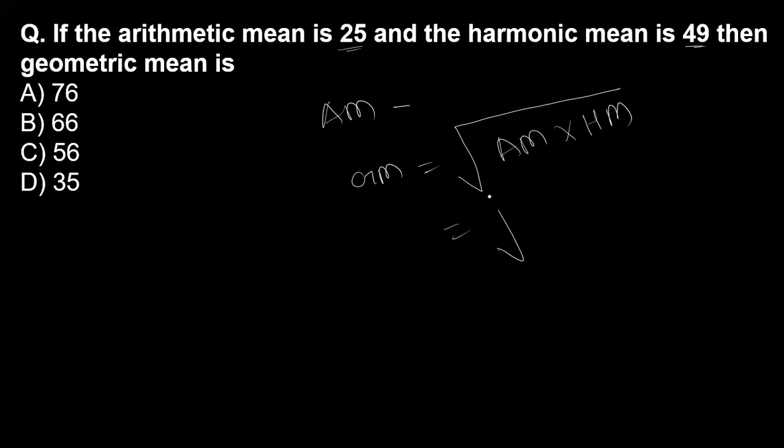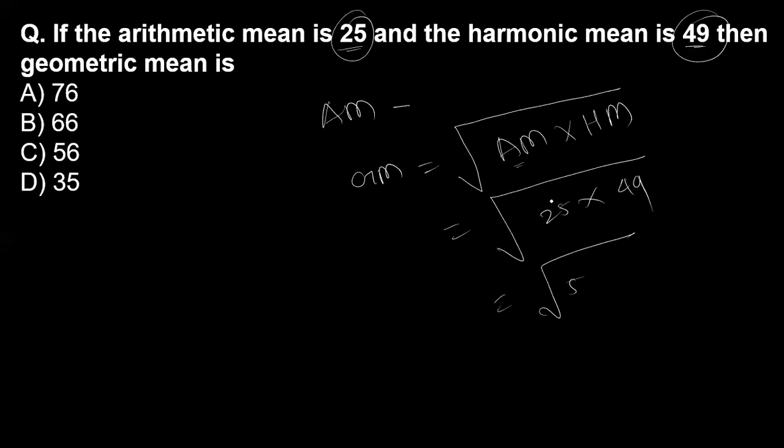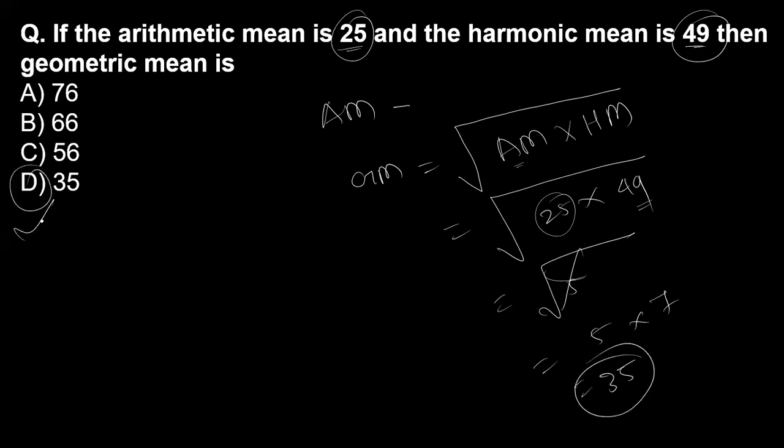So according to the formula, we put the numbers in. The arithmetic mean is 25, and the harmonic mean is 49. If we take the square root of 25, that is 5, and if we take the square root of 49, that is 7. So the answer will be 35. For this question the answer is 35, okay.